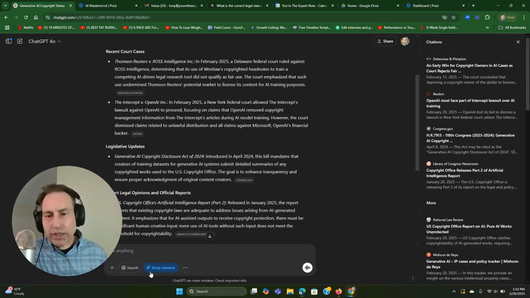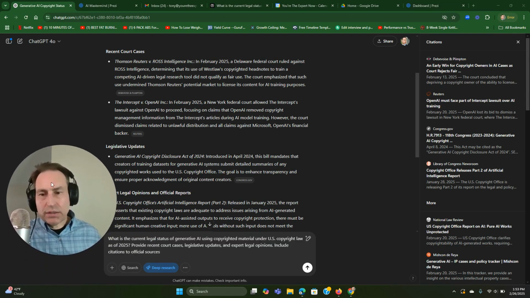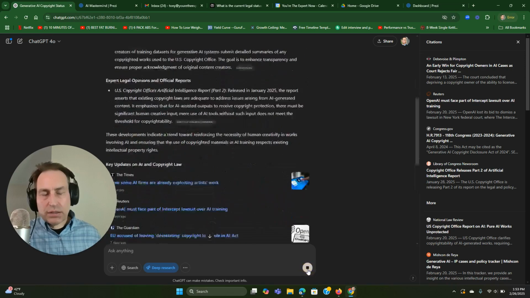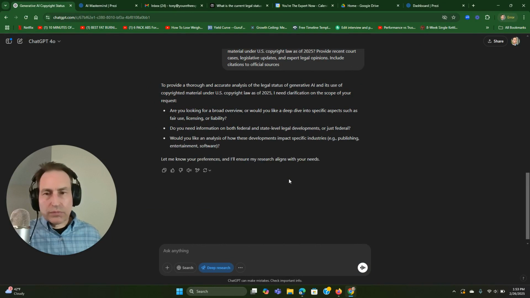Now we're going to go turn on Deep Research, put the exact same prompt in. Now, the first thing that we're seeing from Deep Research is that it's asking some follow-up questions before it goes through the process of researching. This is something that we did not see with ChatGPT 4.0.